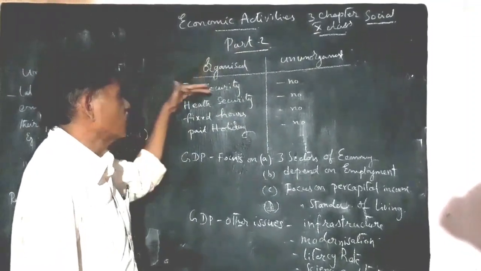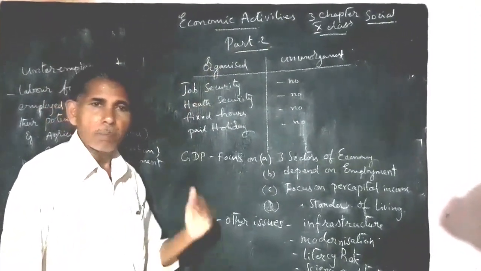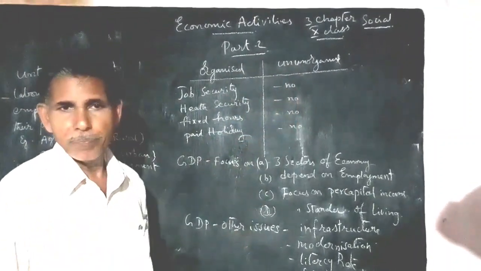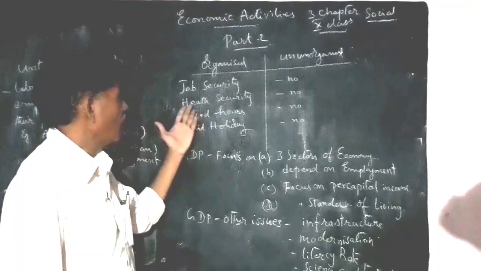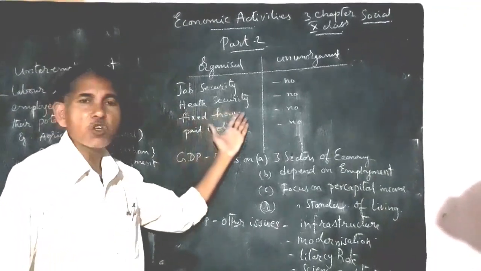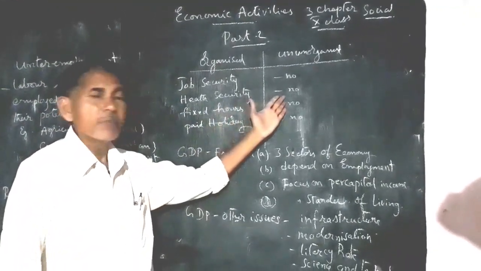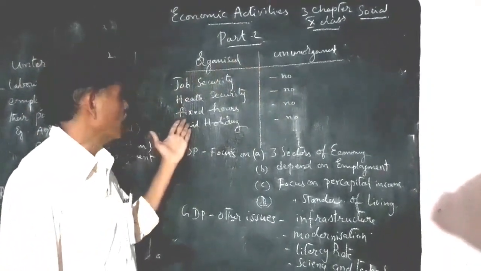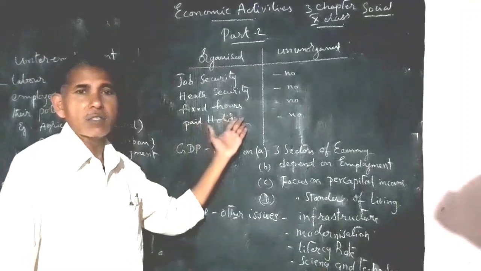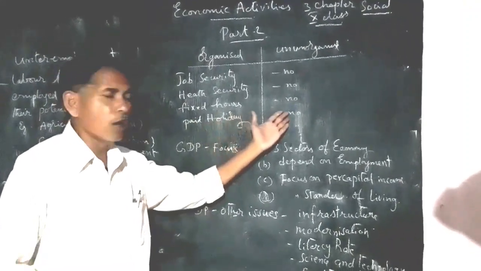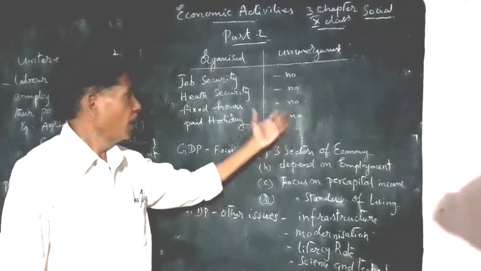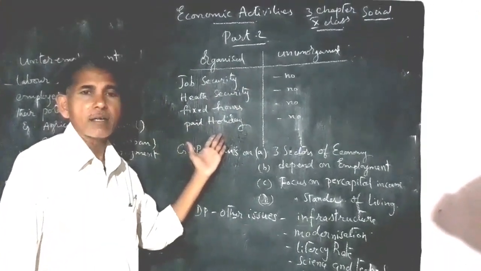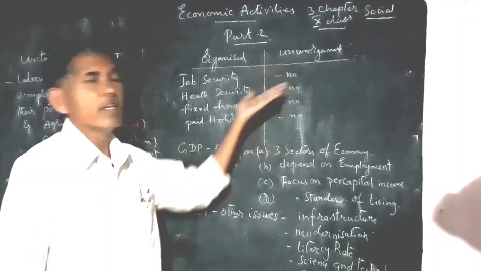Organized sector has job security, but unorganized sector has no job security. Next, organized sector has health security, but here there is no health security. The third one, organized sector has fixed hours to do the work, but here there are no fixed hours. And the fourth one, there is a paid holiday in this sector, but there is no paid holiday in the unorganized sector.